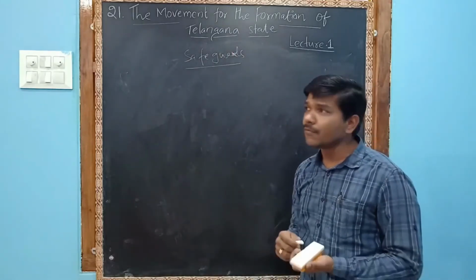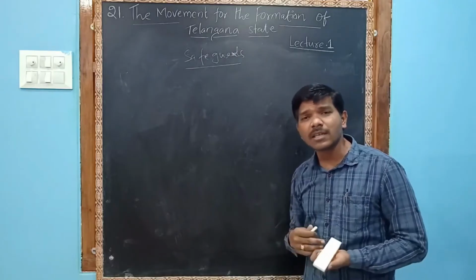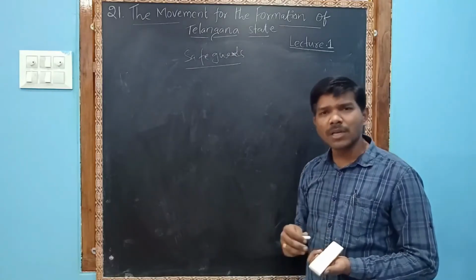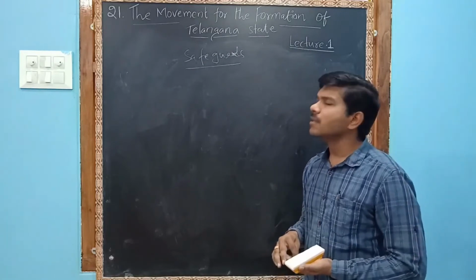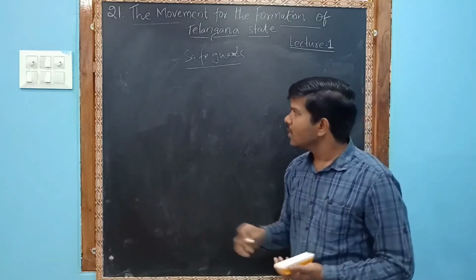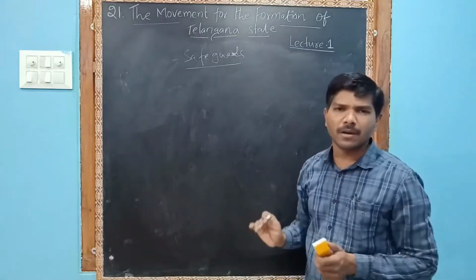If we merge, they will dominate us because they are educationally, socially, politically and economically developed. So they asked for safeguards. Andhra said yes, whatever you want, we will write and give it to you on paper.